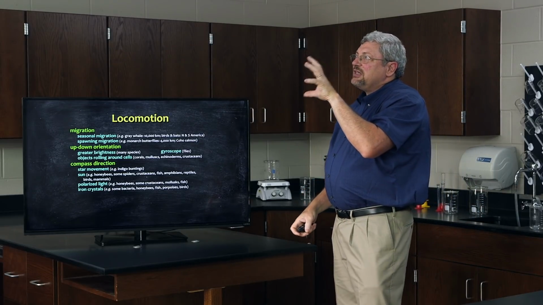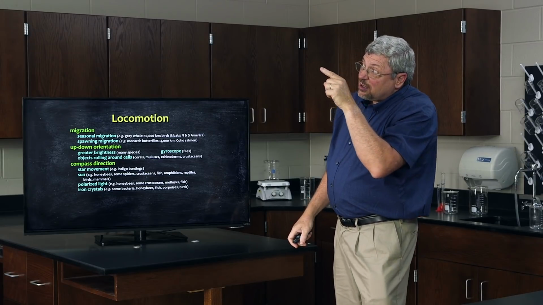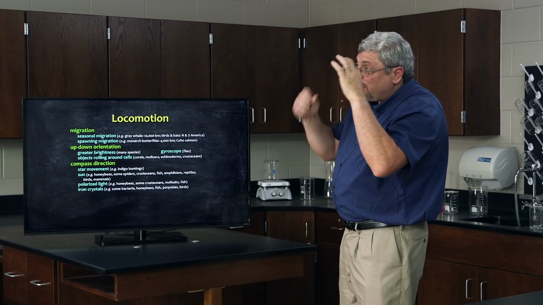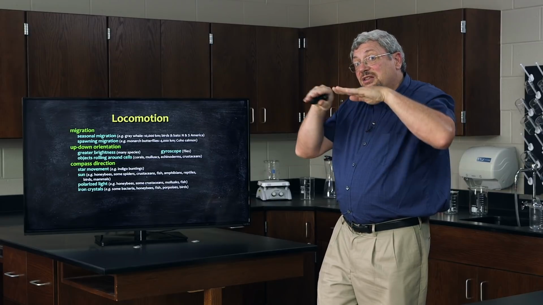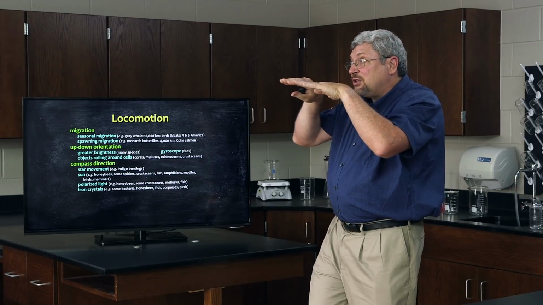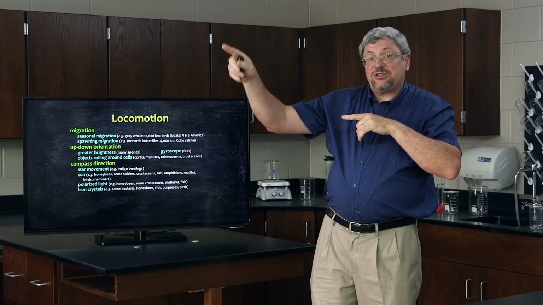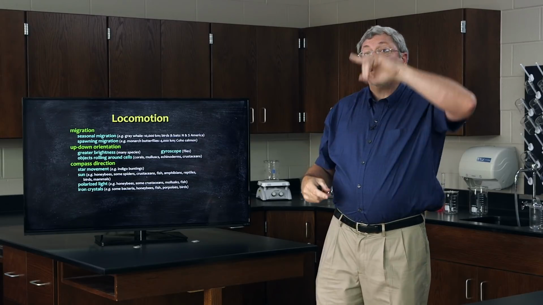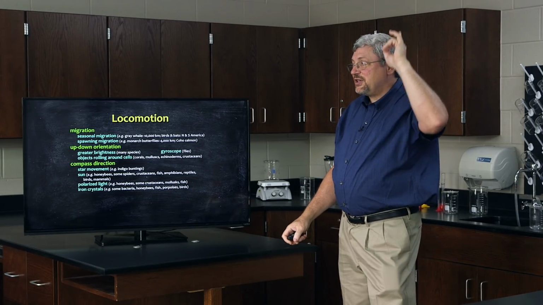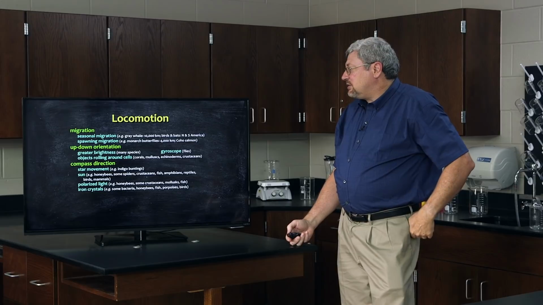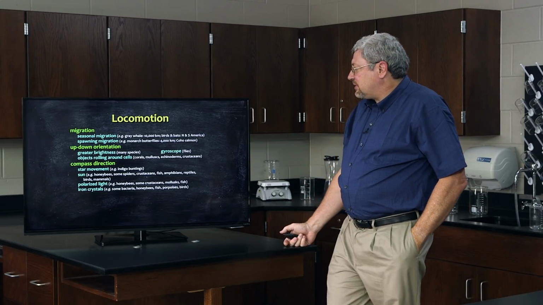So some insects, like honeybees, can actually look at a patch of blue, and their eyes are designed in such a way that they can determine the direction that the light has bounced to get to their eye, and they can then infer the position of the sun, and they move according to the position of the sun.